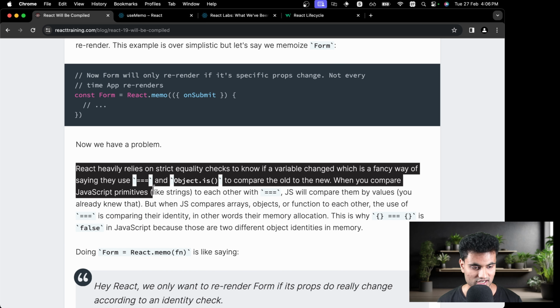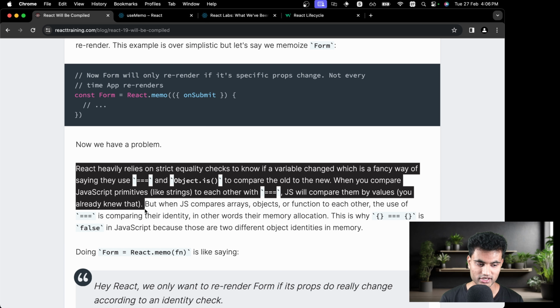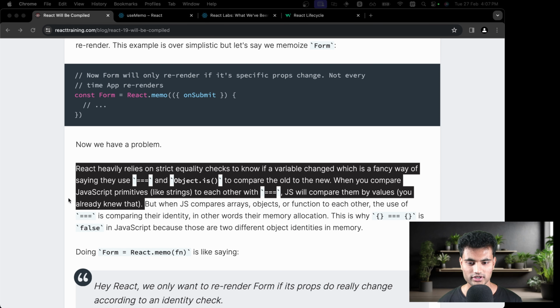When you compare JavaScript primitives like string to each other using triple equal to, JS will compare them by values, and you already know that. So if you check if 4 is equal to 4, it will work, it will say it's true.